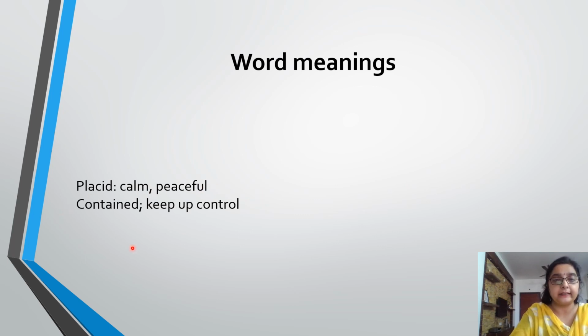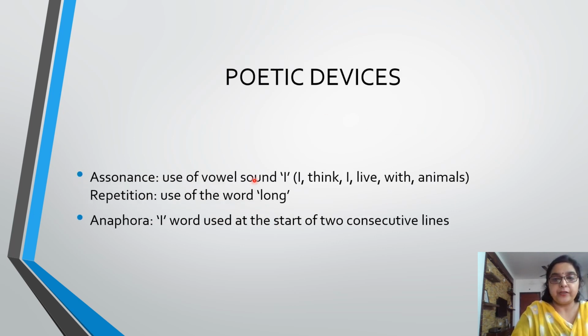Now just have a look at the word meaning of this stanza. We have placid, that is calm and peaceful. Contained, that means keep up control. Just see the poetic devices. We have the use of the vowel I over here. That's why assonance, repetition is there, long and long. Then anaphora. The word I is used to start off the two consecutive lines.